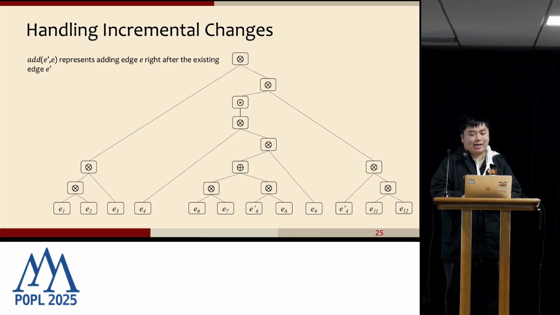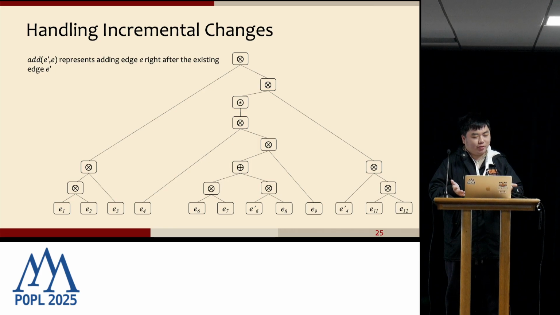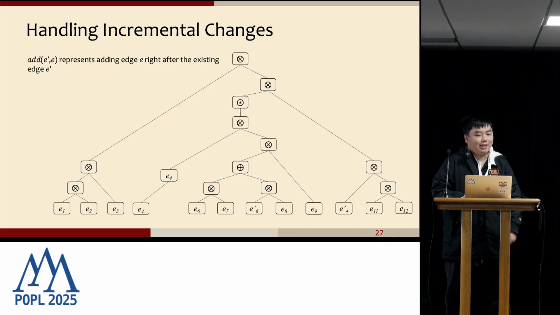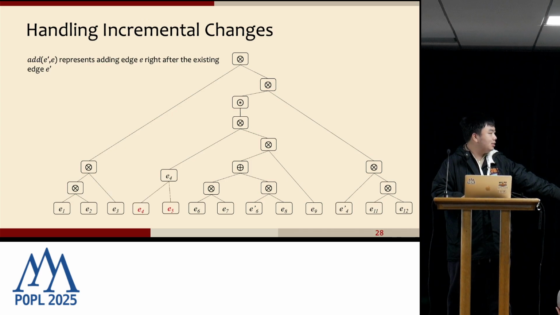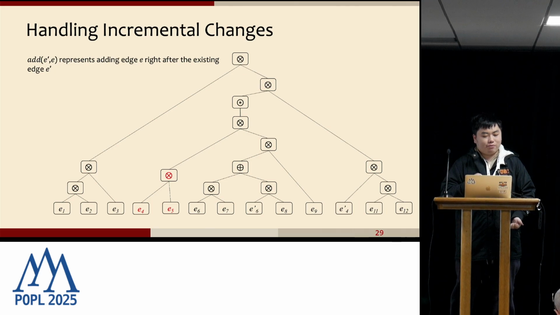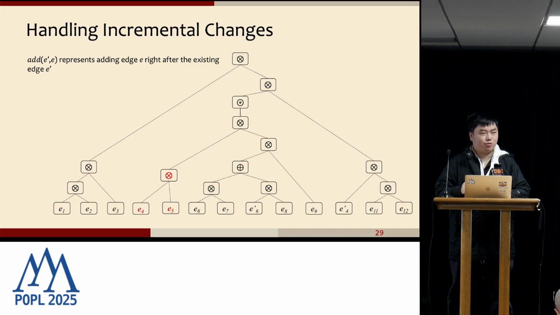Then let's see how we will handle the add operation. When we want to add a new node to the CFG, actually we are inserting a new leaf into our API tree. So first is locating. Let's say we want to insert E5 after E4, how will we do it? First, we will locate E4. Then make the left child of E4 be E4 itself. Then make the right child of E4 the newly added node E5. After that, we make the semantic of the original E4 a multiply. By doing so, we are adding a new node into the tree.